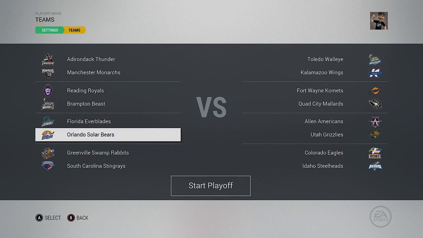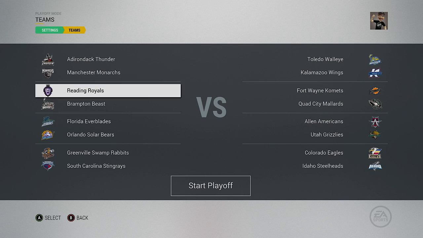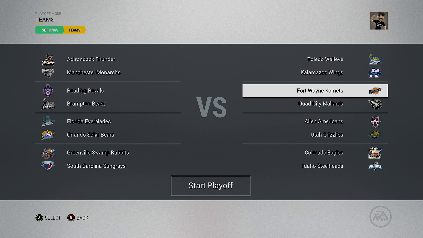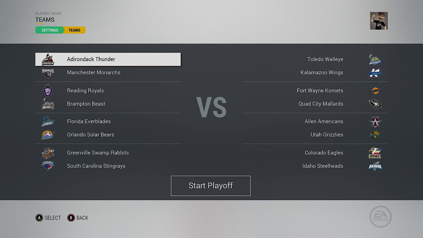So I'm not familiar with any of the rosters on these ECHL teams other than the Reading Royals, because I know that that's the roster for the Phantoms, like lower affiliate, and the Flyers lower affiliate. Other than that, I have no idea who is on any of these teams, but we're gonna find out together. So here are the matchups in the West Division, I guess, and I think it's West and East on this side. I'm not really sure how it works, but whatever.